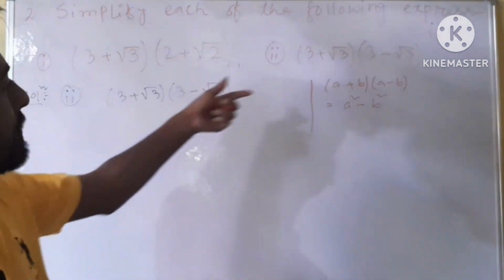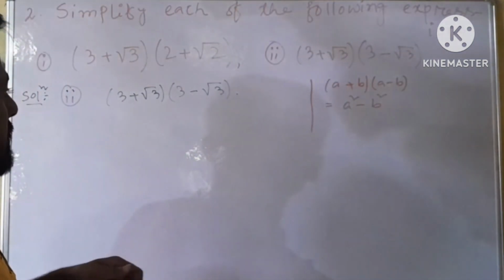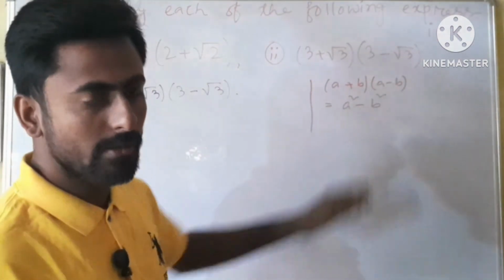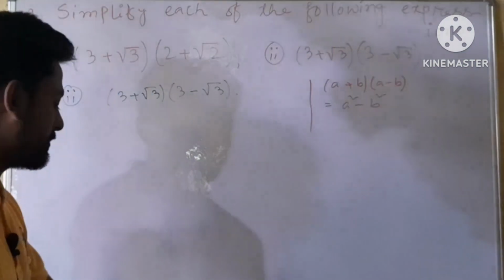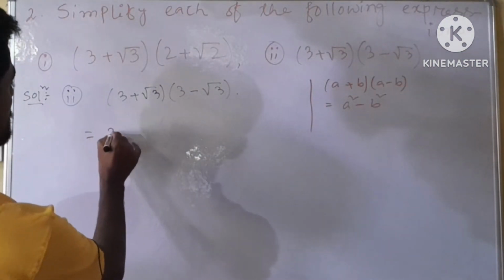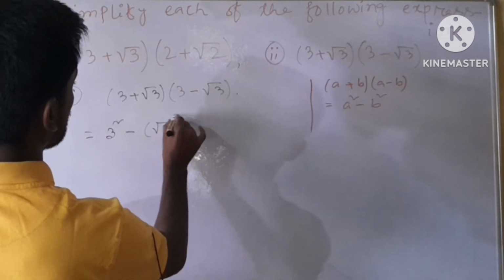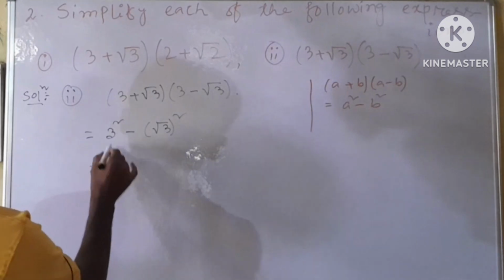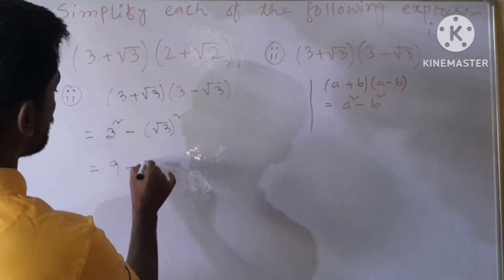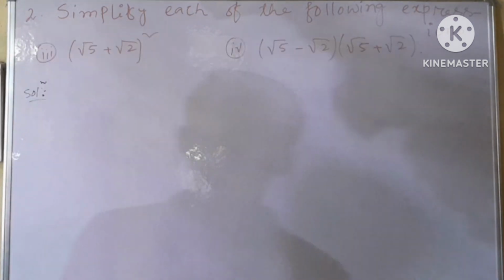Here a is 3 and b is root over 3. So this implies a means 3 square minus b means root over 3 square. So 3 square will give 9 minus, square and root cancel, then we have here 3. So 9 minus 3 will be 6.